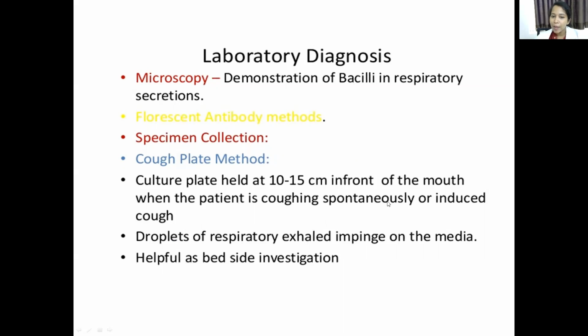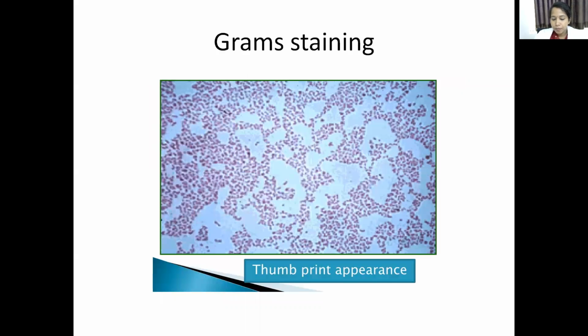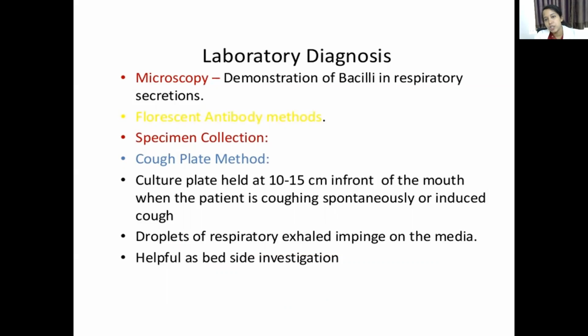The respiratory droplets come out and settle on the media. This is used for bedside investigation where the patient cannot move. Then we do the culture.